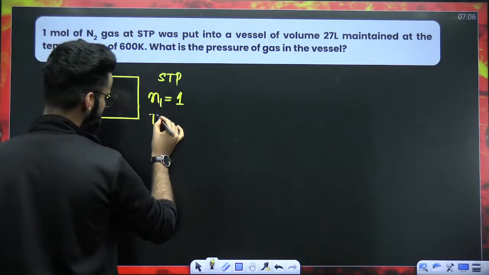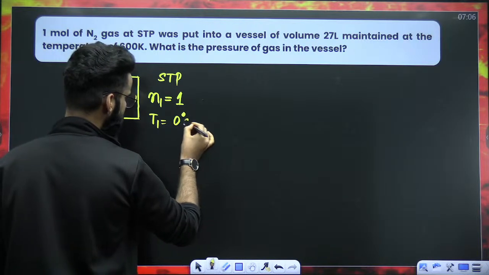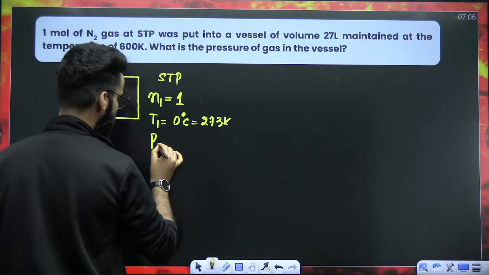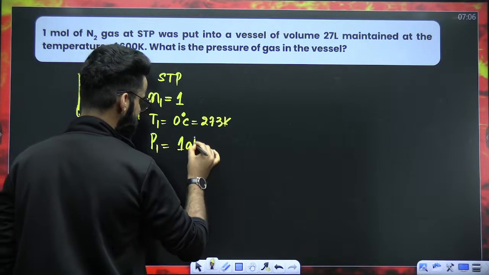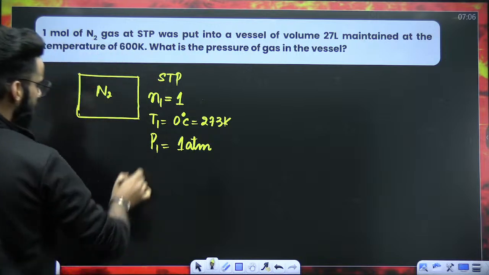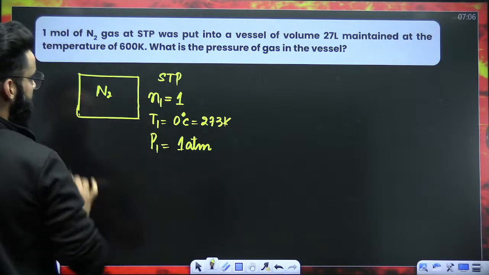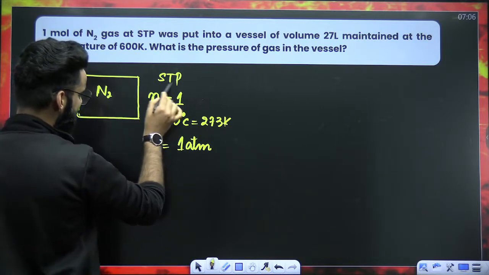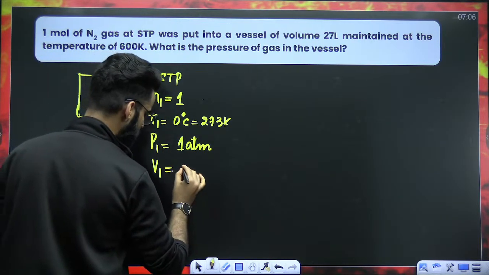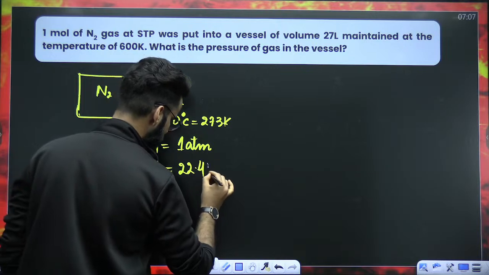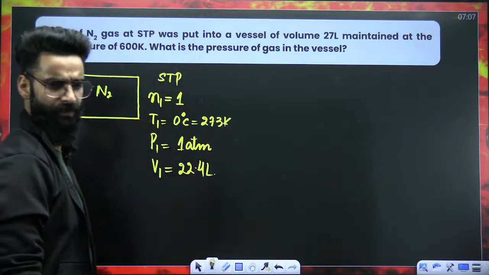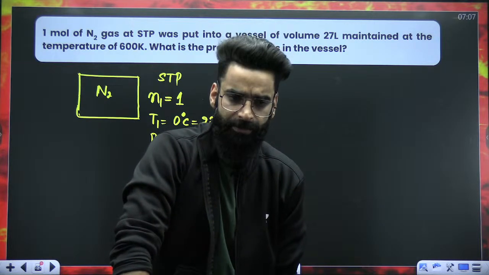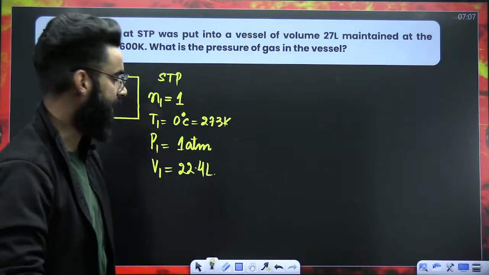STP means the temperature of the gas right now is 0 degrees centigrade, which means 273 Kelvin. And the pressure of the gas right now is 1 atm. This is STP condition, correct? 1 mole of N2 gas at STP. First of all, do you know 1 mole of an ideal gas at STP occupies the volume of 22.4 liters?